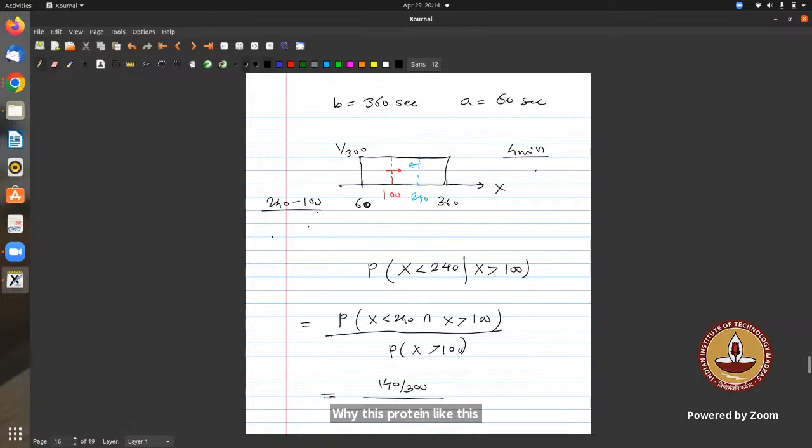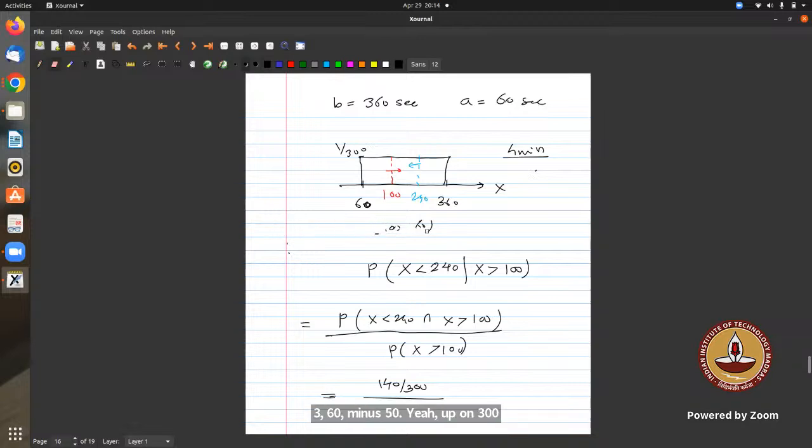Or else I can see it like this: maybe 240 minus 60 by 300 and 100 minus 60 by 300. That is also fine. These are the basic rules, like x minus a divided by 300, so anything is the same, right? Okay, got it.